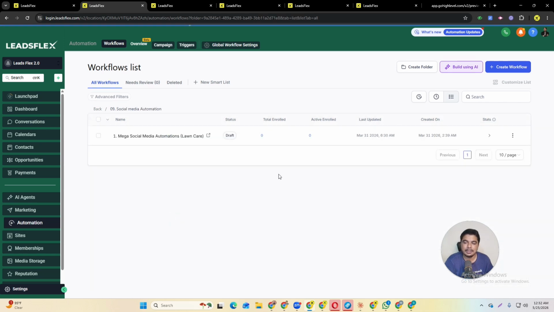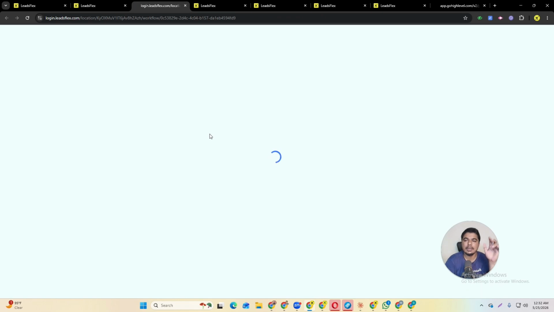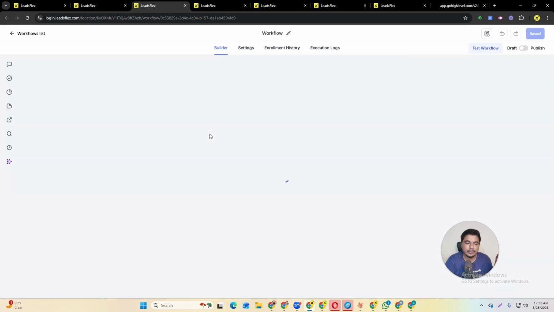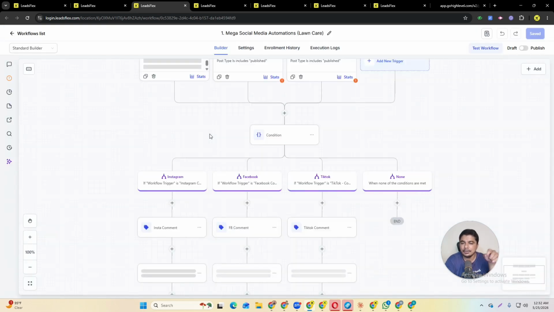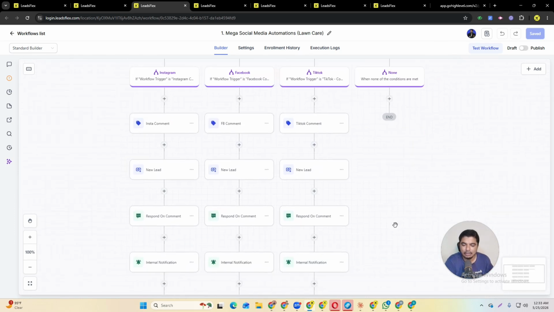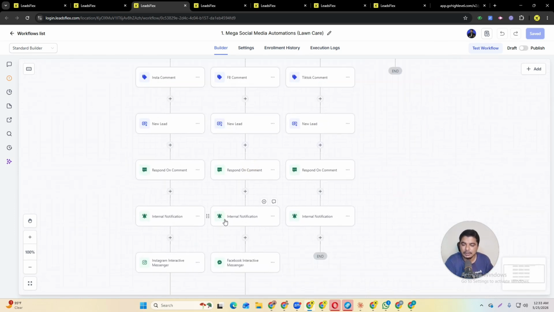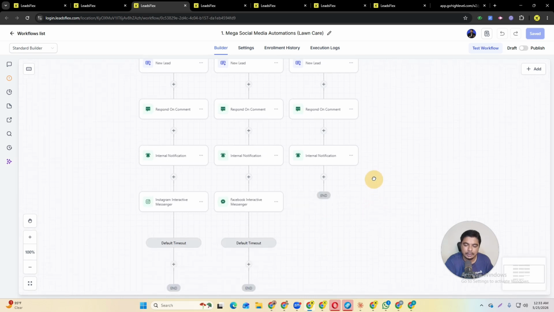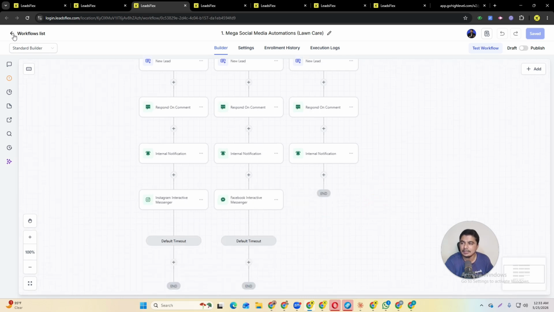And social media automation. For example, someone comments on your Facebook, your Instagram or your TikTok, and this system will automatically reply to the comments, send a DM to your customer, and also send a notification to you. You have new comments, you have new leads, and you can attach with them and discuss with them. Here you have all these responses, comment, respond, and then we send an internal notification to your team, and then we will send a DM as well.